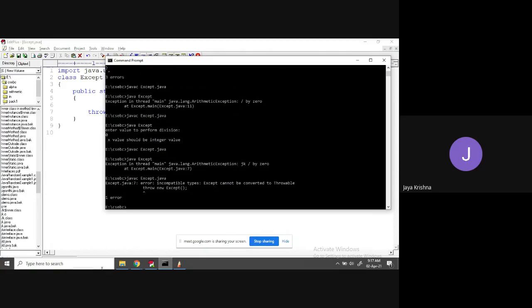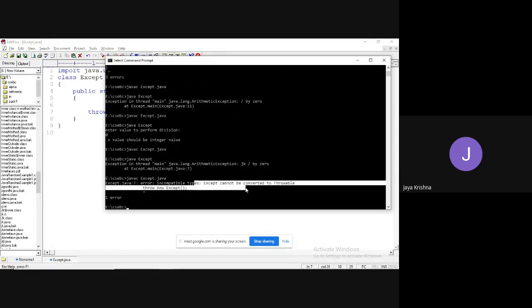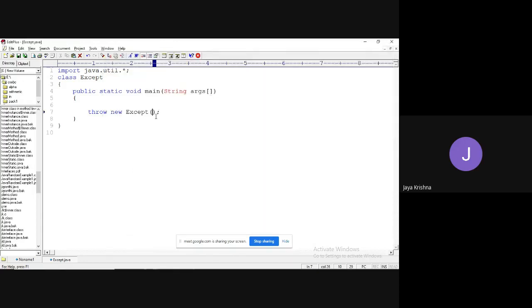What happened? Incompatible types: Except cannot be converted to Throwable. What is the meaning here? I am trying to create an object for the Except class, and I am trying to throw that object to the corresponding catch block. Is there any corresponding catch block for the Except class?